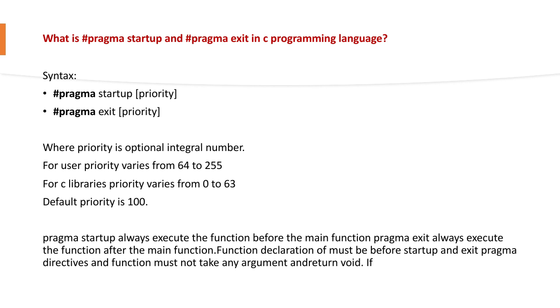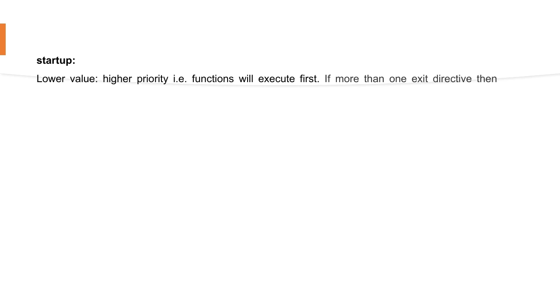If there is more than one startup directive, then priority decides which will execute first. For startup, lower value means higher priority, that is, the function will execute first. If there is more than one exit directive, then priority decides which will execute first. For exit, higher value means higher priority, that is, the function will execute first.